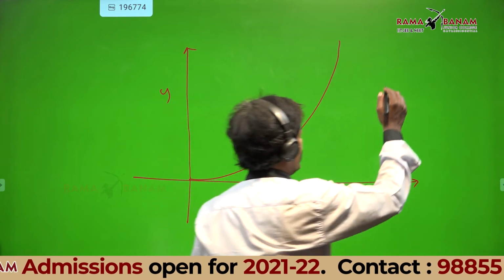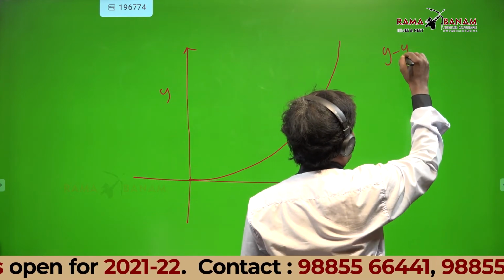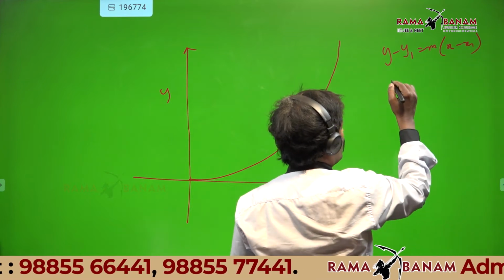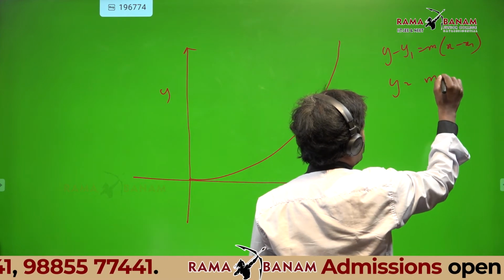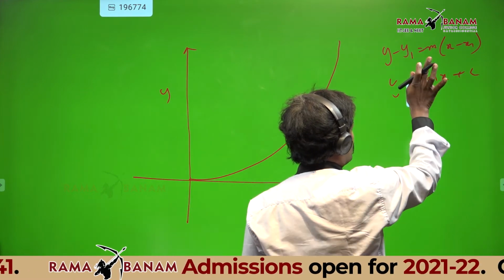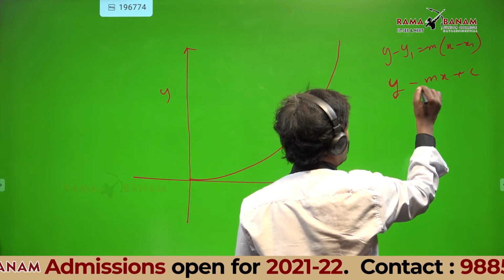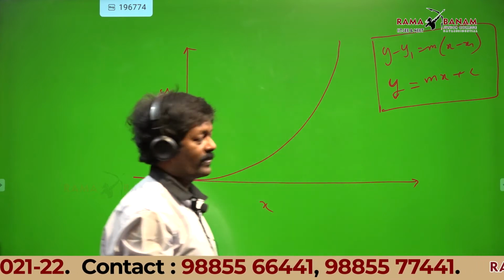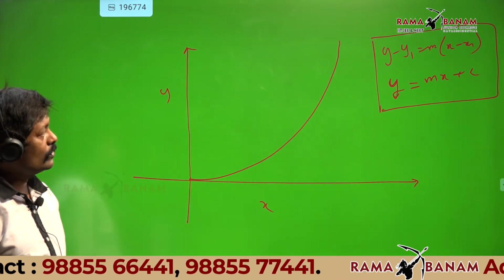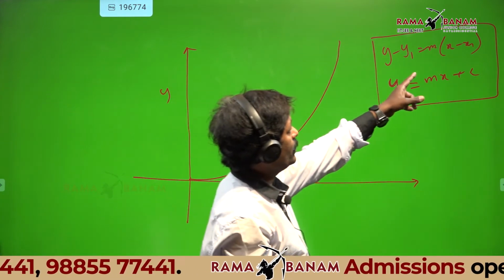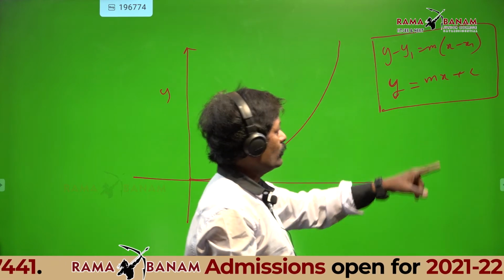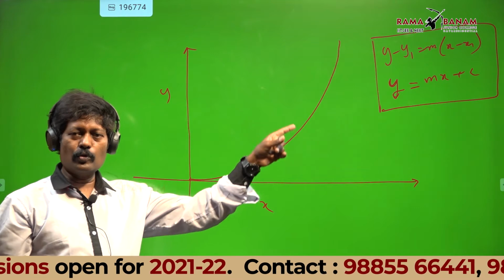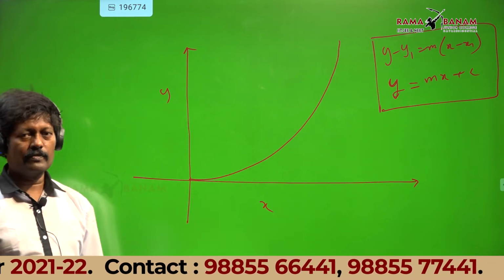There are two ways of writing it: y minus y1 equal to m into x minus x1, or y equal to mx plus c. So, these are the two forms of writing a straight line. Now, on the board, is it a straight line or a curve?